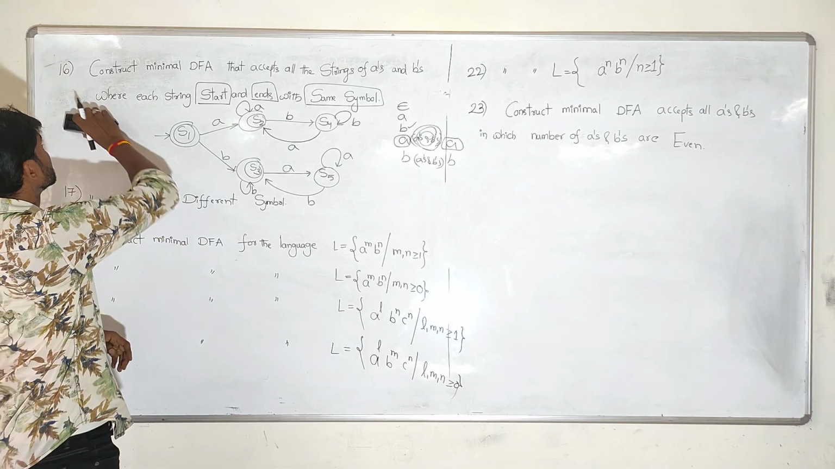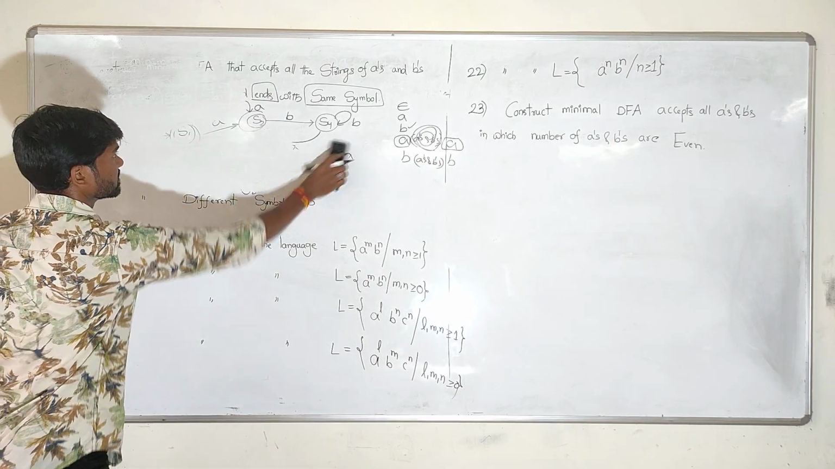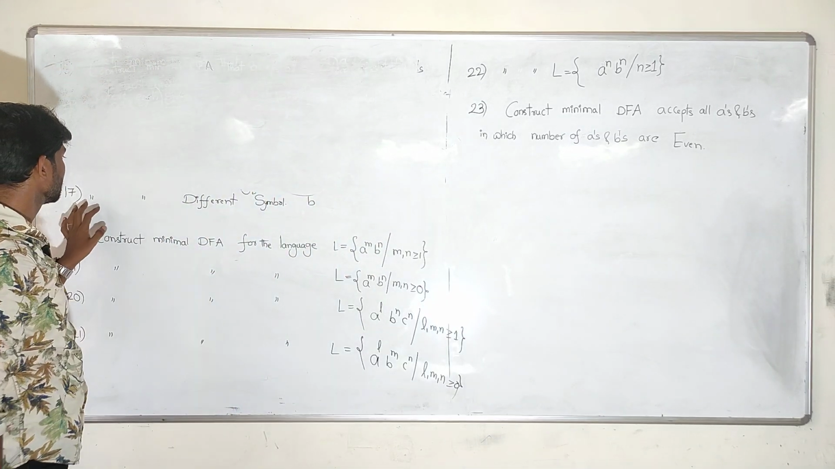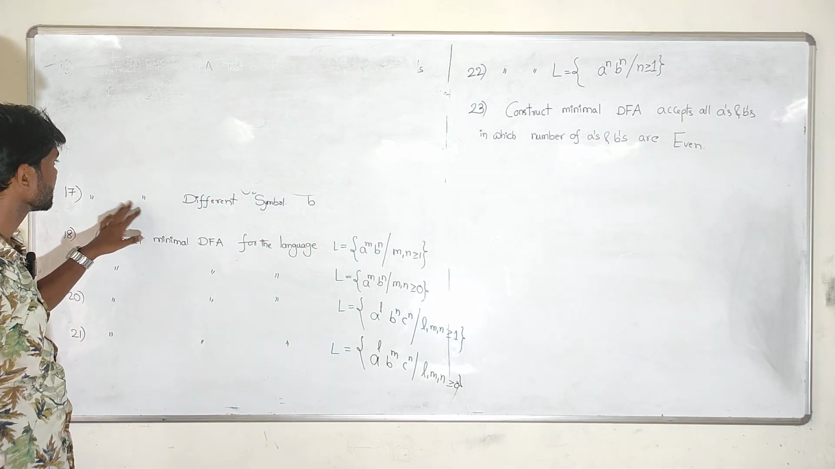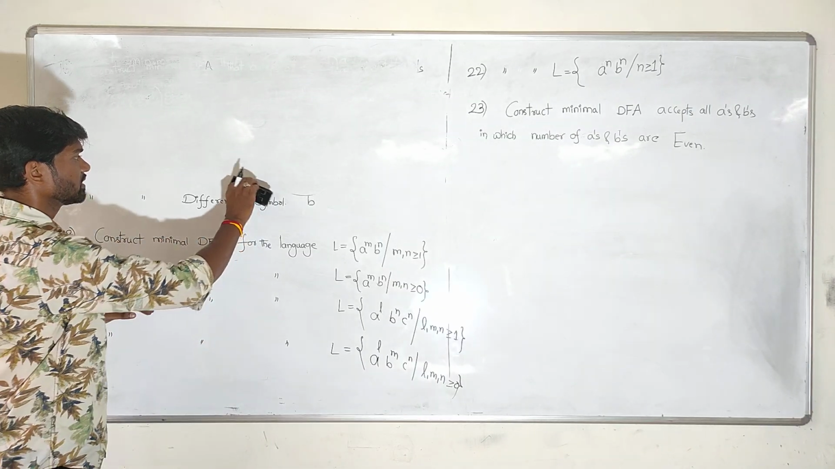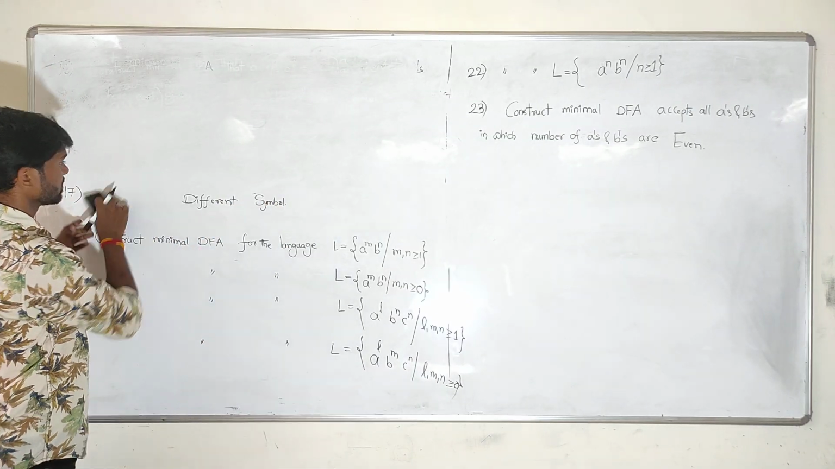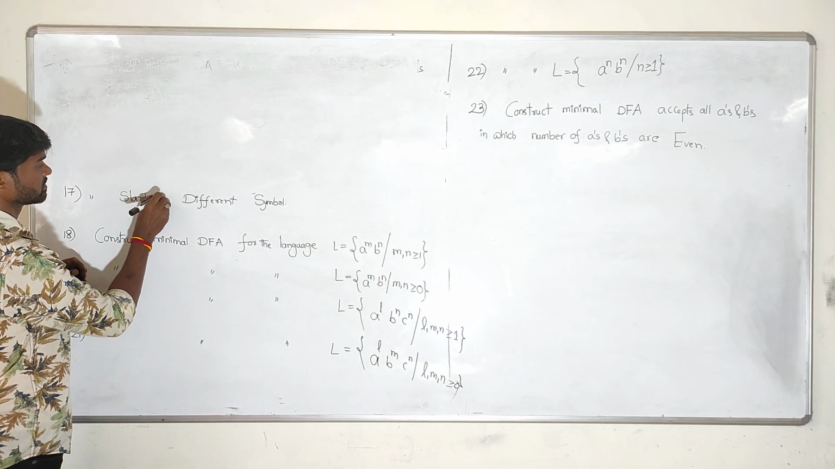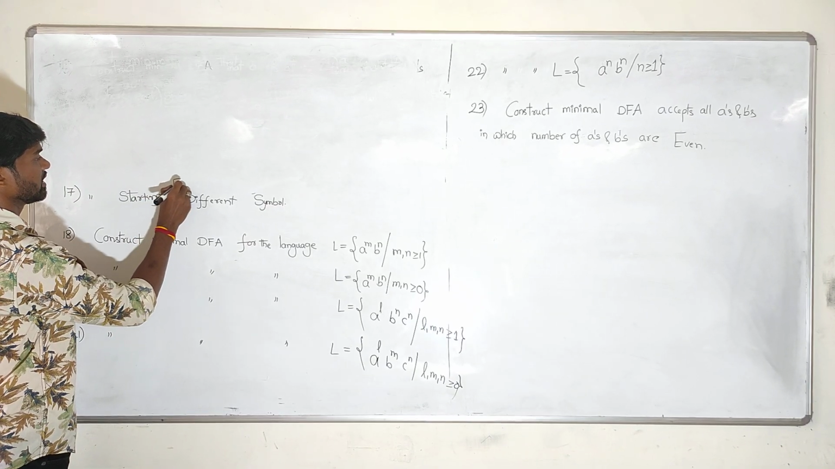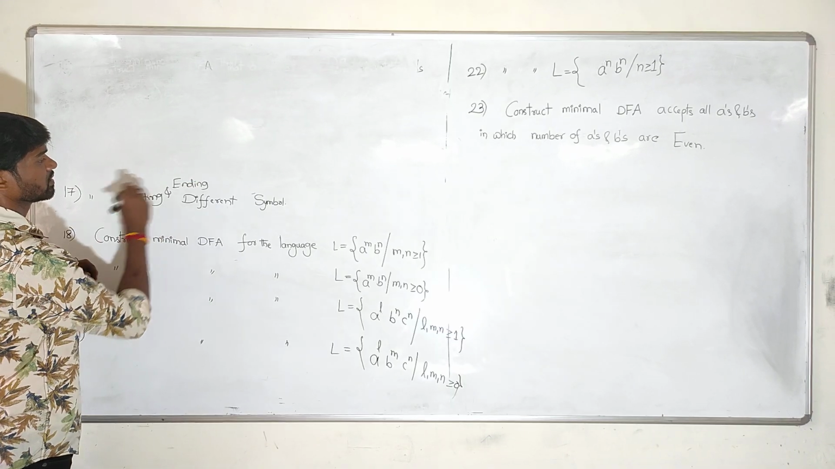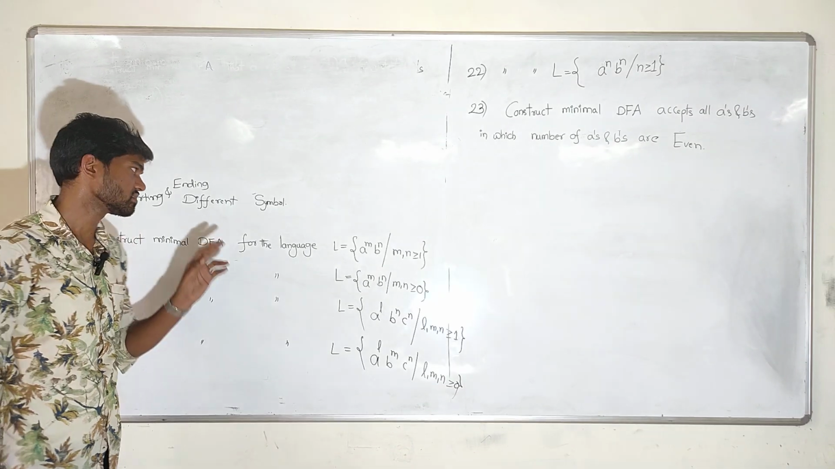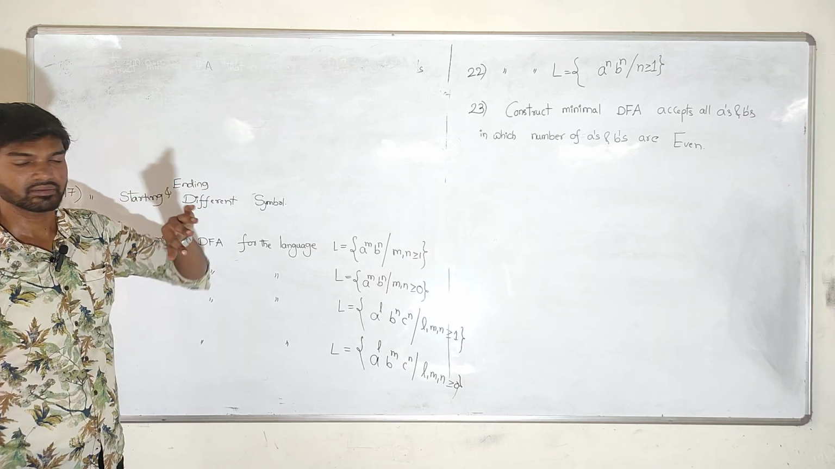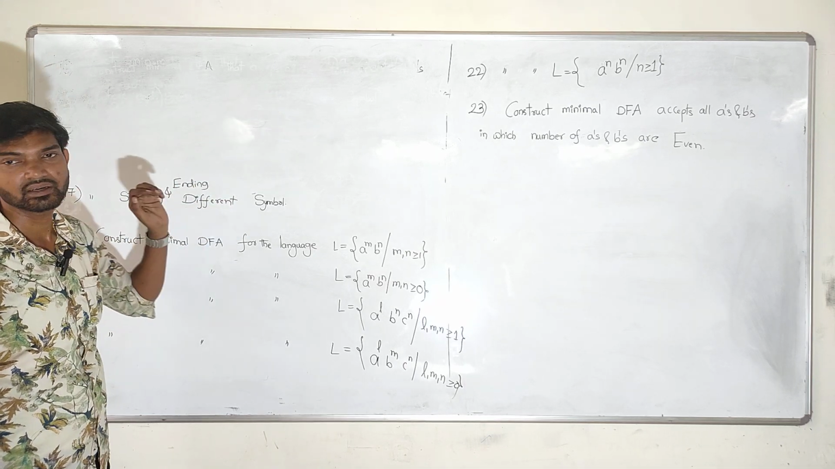Now coming to the 17th question. The 17th question is similar to that one, but he asked: construct a minimal DFA that accepts all the strings of A's and B's, but the starting and ending symbols are different. That's the question he asked. The 17th question is the same, but in the previous question the starting and ending symbols are the same, whereas here the starting and ending symbols should be different.